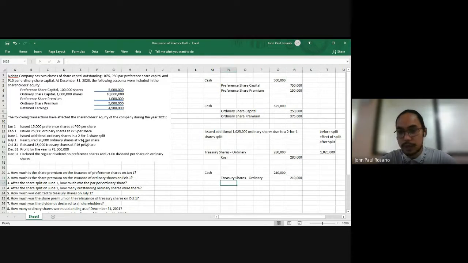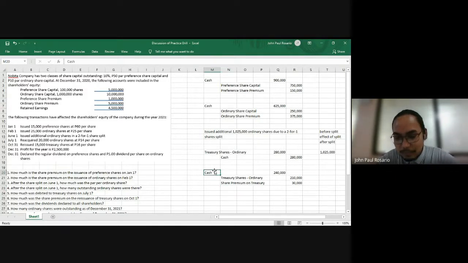And then our share premium on treasury shares is 15,000 multiplied by the excess of the reissuance price over the acquisition cost, which is 2 pesos. So 30,000 pesos.